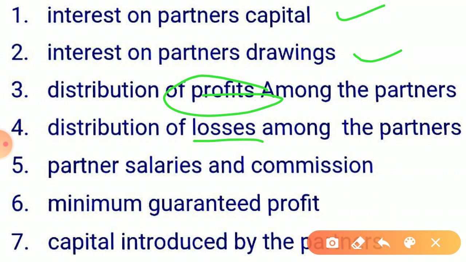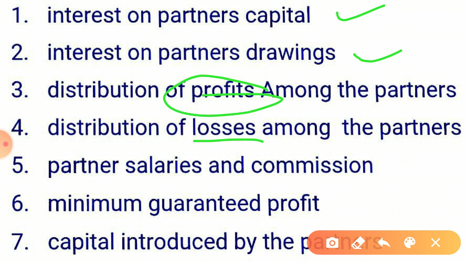And where is it transferred? It is transferred in profit and loss appropriation account. So what will be the closing entry? P&L appropriation account debit to A's salary account and P&L appropriation account debit to B's commission account. Is this point clear to you? If you know how to make the ledgers which I have taught you in my previous classes, these journal entries are so easy, and I hope you are understanding it.